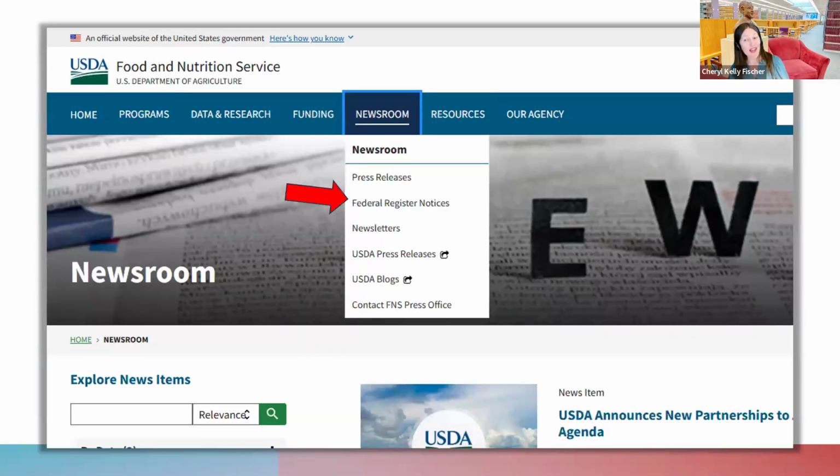You could try the Department of Ag. It's got a few options. First, it's got the Food and Nutrition Service. There's no topics tab, but you can navigate into the newsroom where you'll notice that there's Federal Register notices. So you'd have to recognize that Federal Register notices is going to be where the proposed and the final regulations can be found on that agency's website.